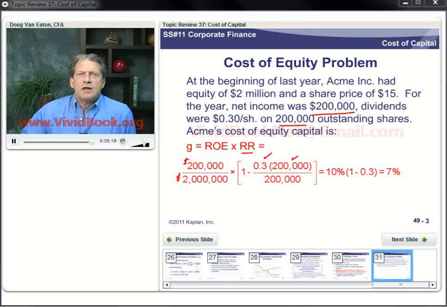So what we have here is the payout ratio. 1 minus that is the retention ratio. So we've got the ROE times the retention ratio. So now we come up with 7%, and that's our cost of equity capital.